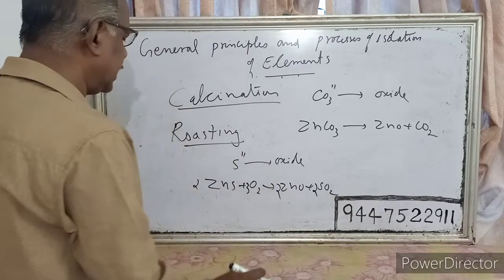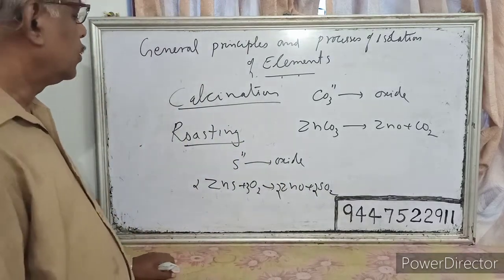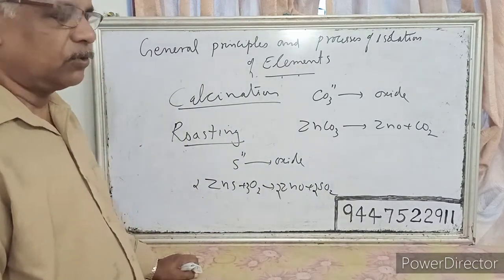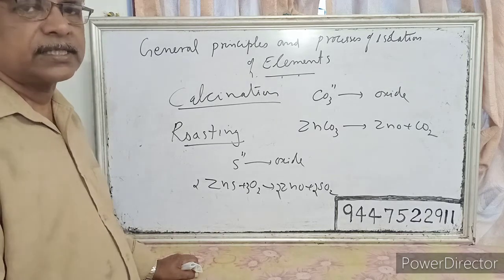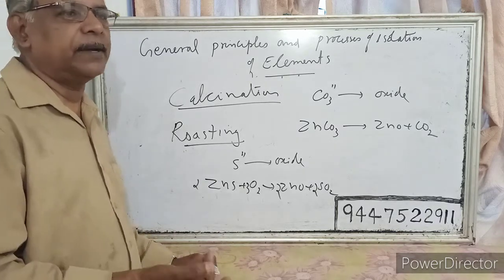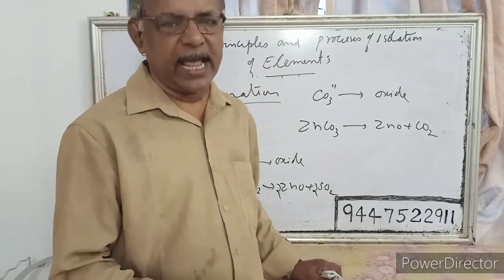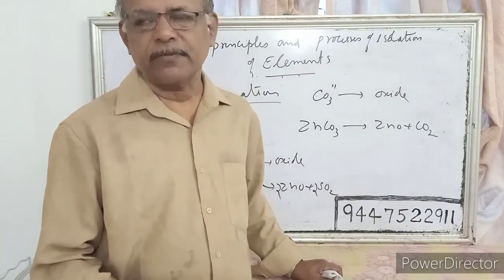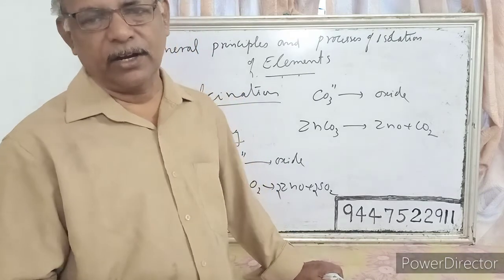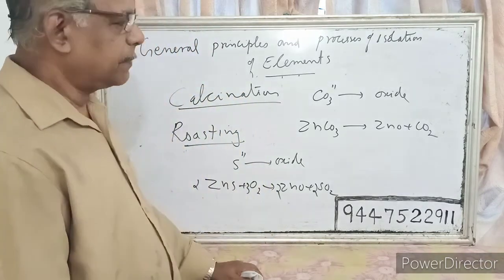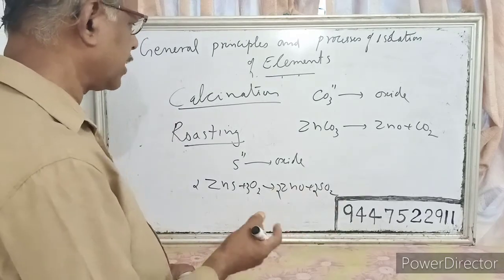That is, 2ZnS plus 3O2 gives 2ZnO plus 2SO2. So sulfide ores can be converted into oxide ore by the roasting process, by heating the ore at high temperature with excess air. And calcination is the process of converting carbonate ores into oxide ore by heating at low temperature with a limited supply of air.